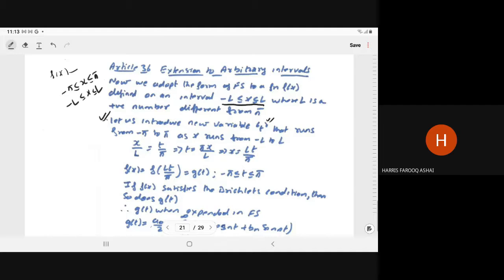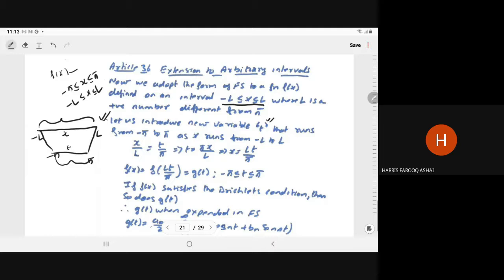to L. Means what? Let's say this is the axis for the x. This is the axis for the x that runs from minus L to L. Now we are transforming this axis to the axis t, right? Axis t, which runs from minus pi to pi. It means its leftmost value is equal to the leftmost value, its rightmost value is equal to the rightmost value, and the intermediate value is equivalent to the intermediate value, right?